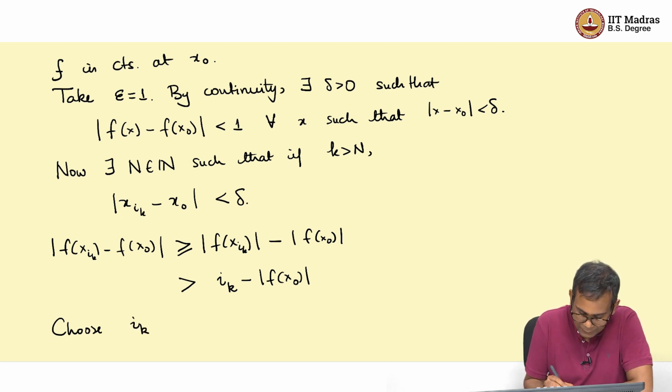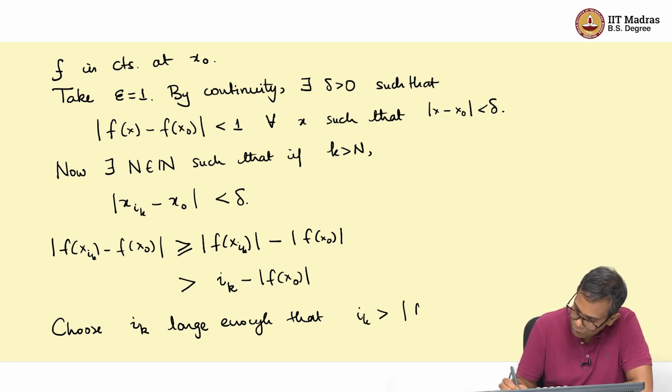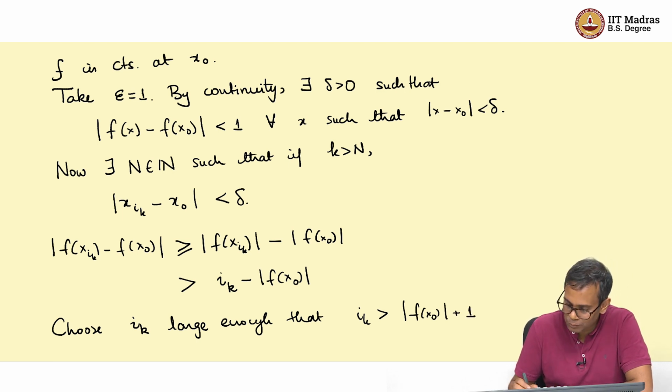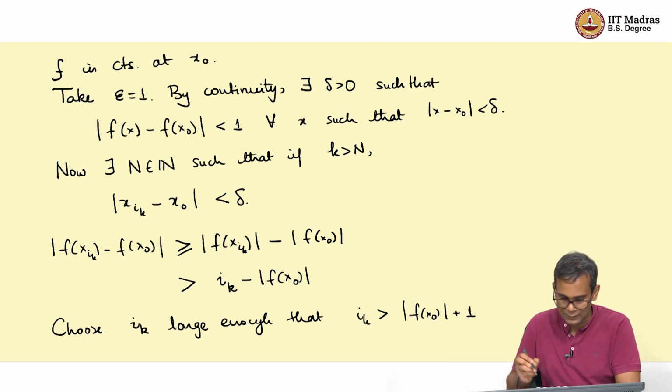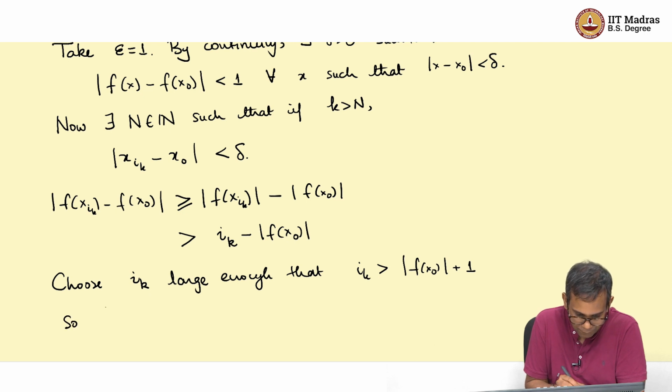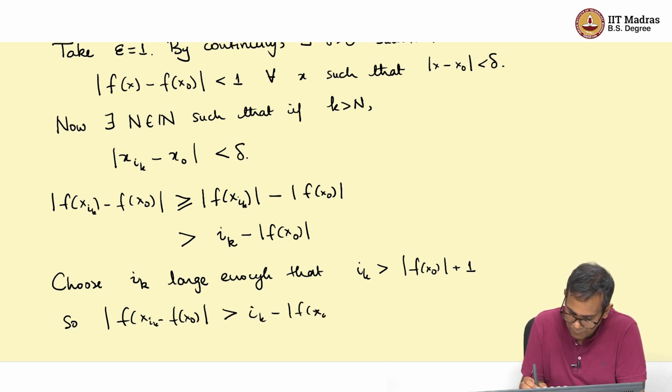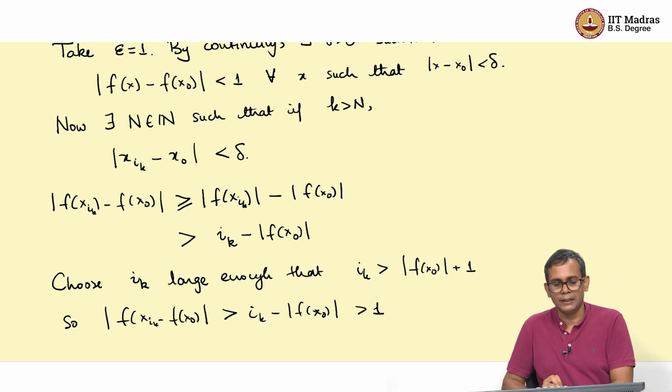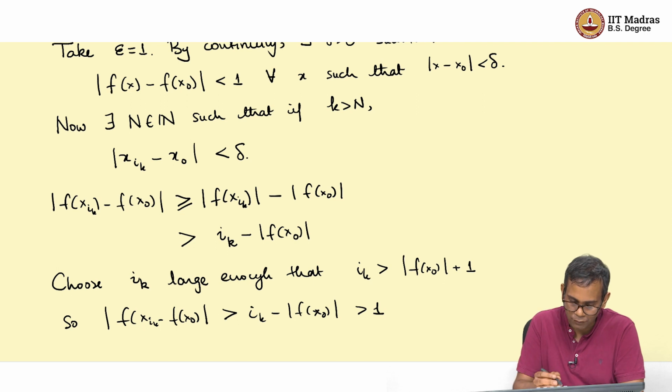so large that i_k is greater than |f(x0)| plus 1. Okay, this is a finite quantity. So, by the Archimedean axiom for natural numbers, I can do this. And so, what would that mean? That would mean that i_k minus |f(x0)| is greater than 1. So, |f(x_{i_k}) - f(x0)| is greater than i_k minus |f(x0)|, but that is greater than 1, which is a contradiction to our choice of delta.